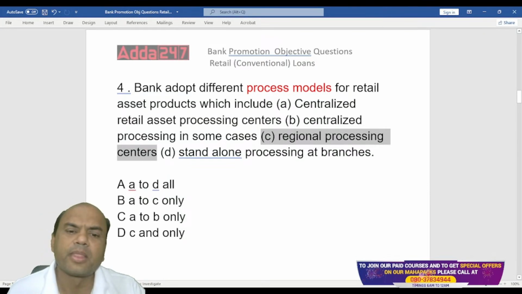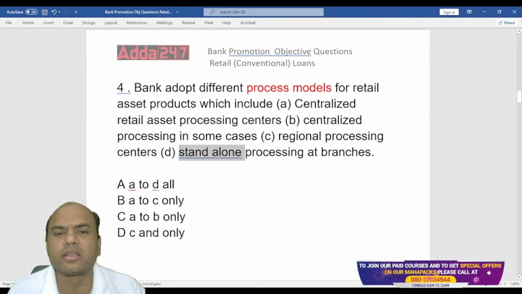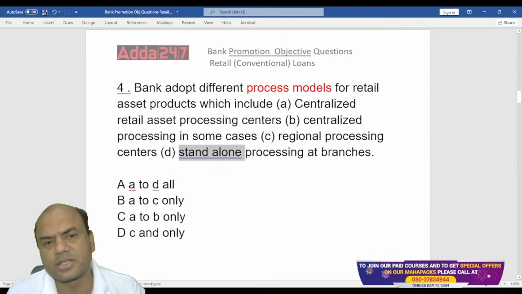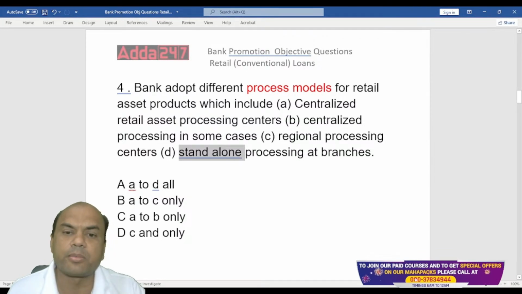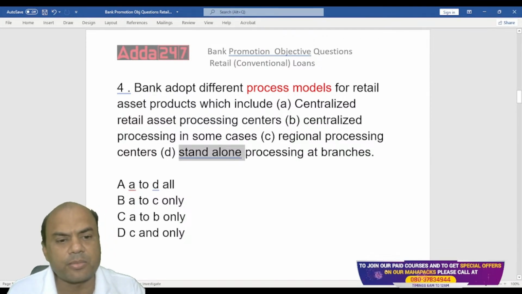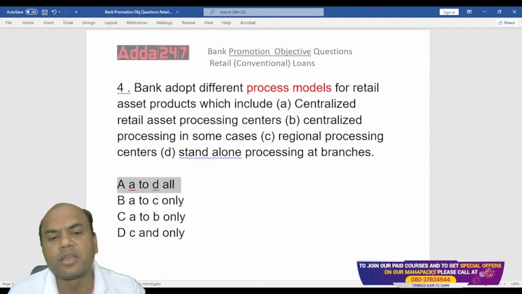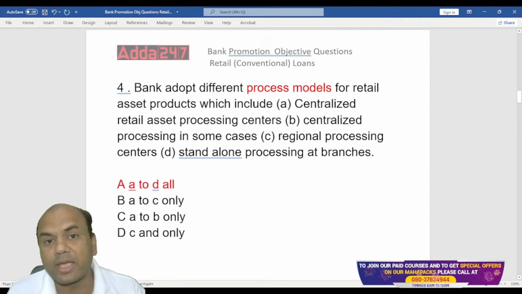Got it? Standalone means what? Nothing doing. Process everything at the branch. Everything. So now the answer is what? Bank adopts which of the processing models? Banks adopt all of them. A to D all. Depending on what type of bank it is and what is the type of your structure.